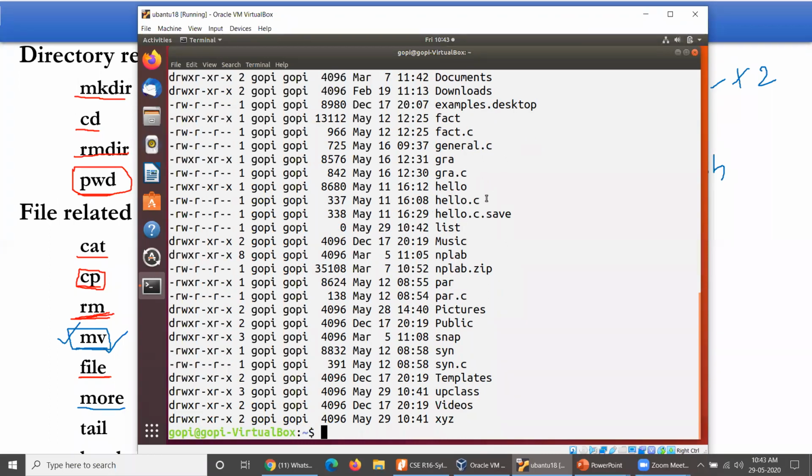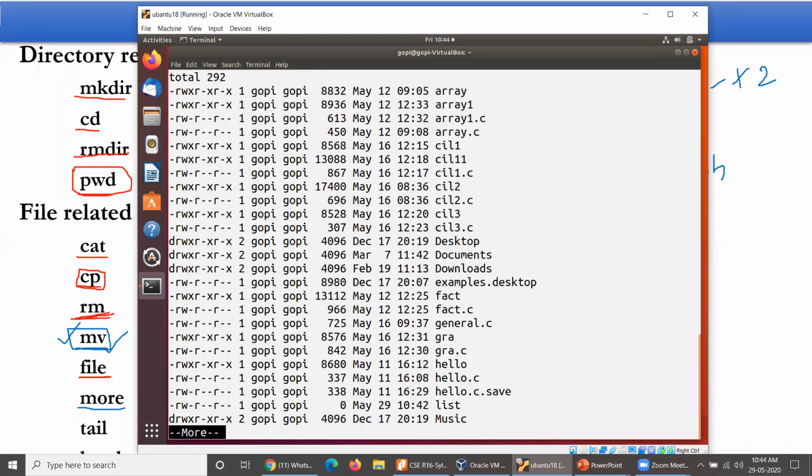Okay. Now, how could it be displayed? Then you have to operate with more. So cat followed by your file name, the file name is LIST, then the pipe symbol. Now the pipe is being introduced to you. Pipe symbol followed by more. What exactly could be done? It could be done to display the content of whatever file it might be, page by page or screen by screen. Let me show you.